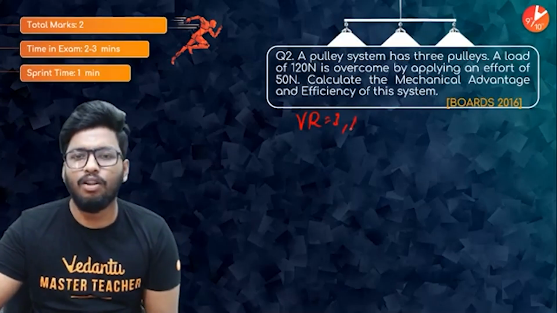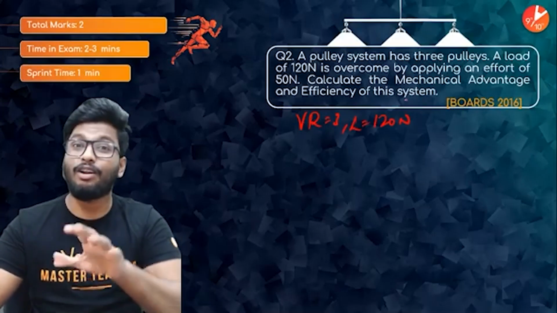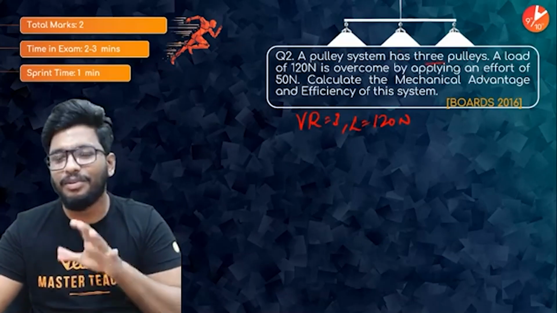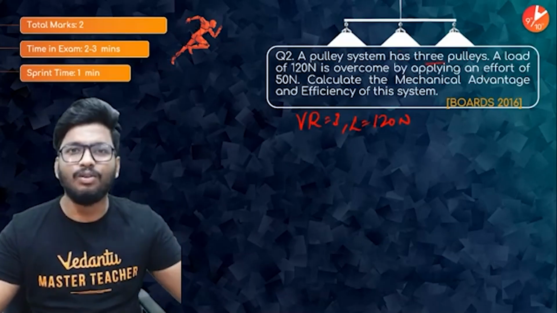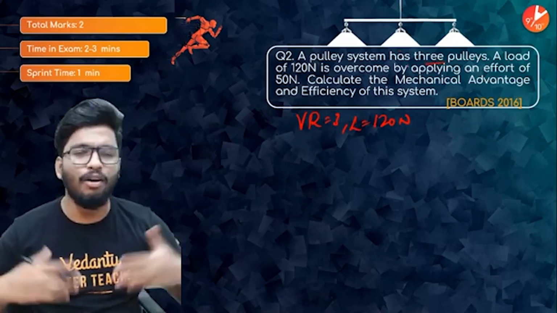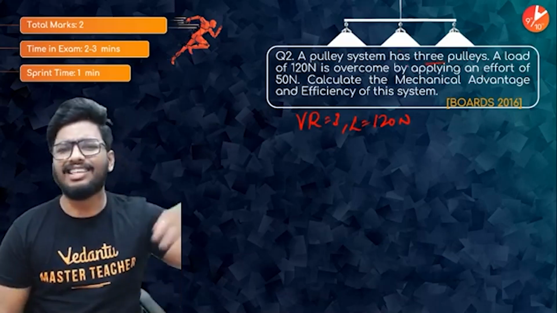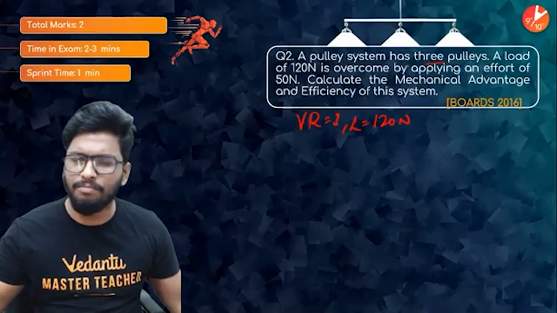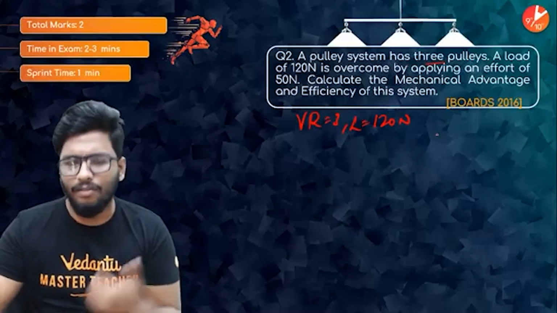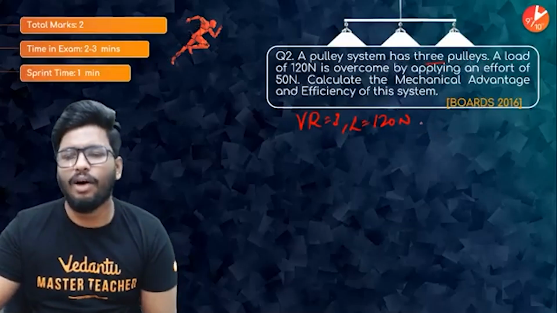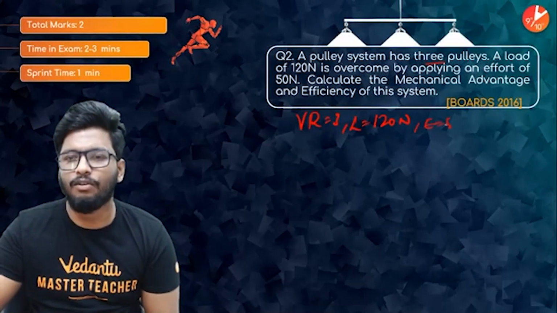All right. Now the load is given as 120 Newton. I know that a lot of you guys would have not noticed that, but yes, guys, it's a pulley system. So if you talk about a block and tackle system or something like that, in that case the velocity ratio is equal to the number of pulleys. So our velocity ratio is nothing but 3. Load is equal to 120 and effort is equal to 50 Newton.